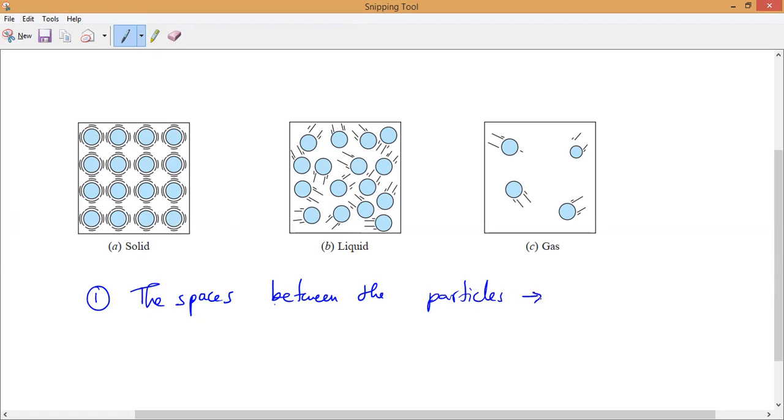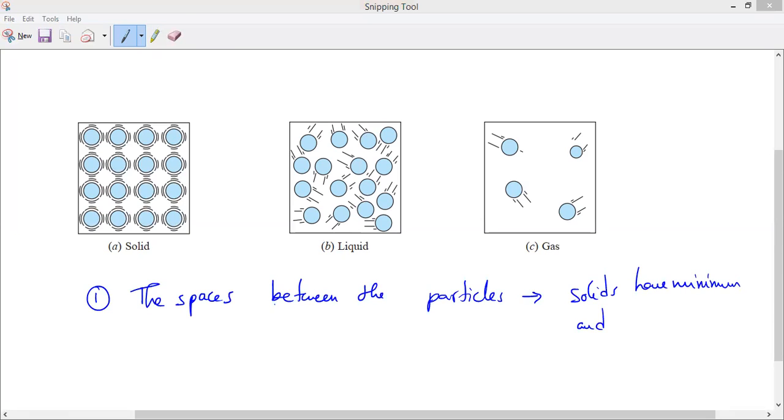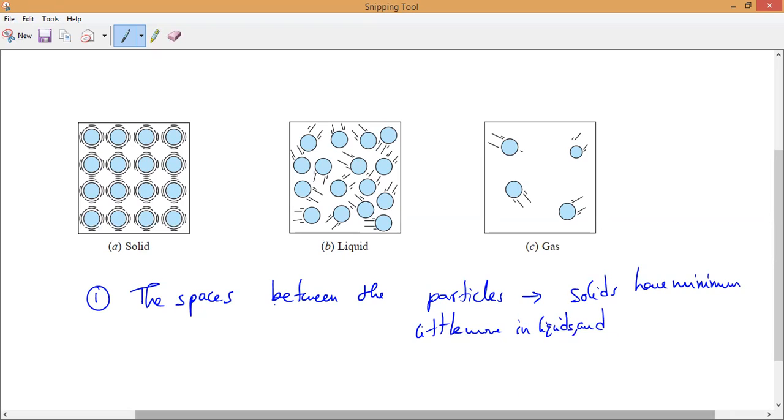Solids have minimum space. Who has maximum space? Gases, maximum in gases. A little more in liquids, and more in gases. Maximum in gases. Okay.